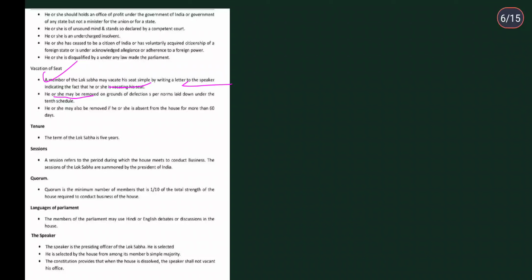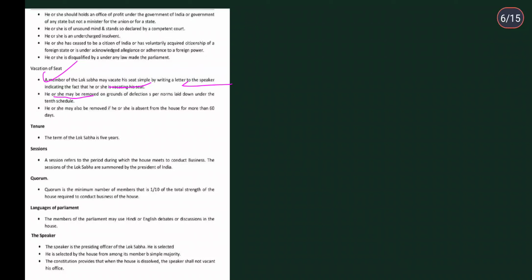Sometimes, like you have seen in the news very recently, Punjab's chief minister has resigned from his seat. So there can be two methods of resigning from the seat. A member of the Lok Sabha may vacate his seat simply by writing a letter to the speaker indicating the fact that he or she is vacating the seat. And the second way is he or she may be removed on grounds of defection per norms laid down under the Tenth Schedule. So maybe they voluntarily resign, or they were dismissed or removed.